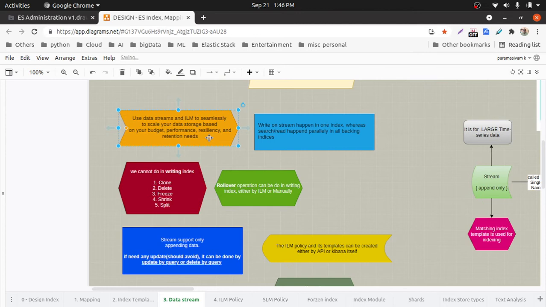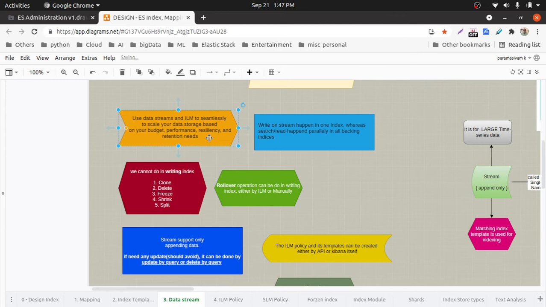With ILM, data streams work efficiently, and it is pretty cost saving as well. Since ILM moves the backing indexes to low profile hardware, obviously we are saving cost, at least CPU cost.